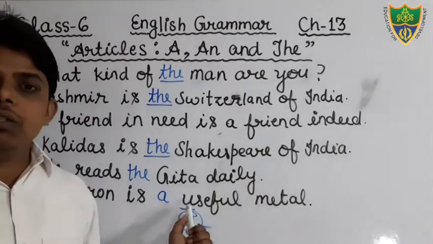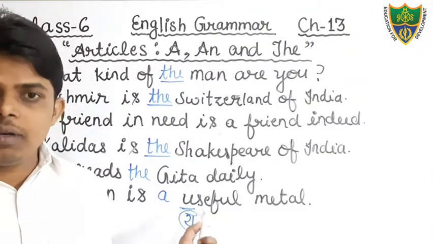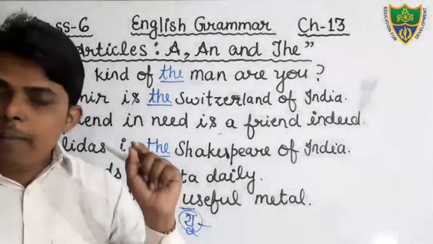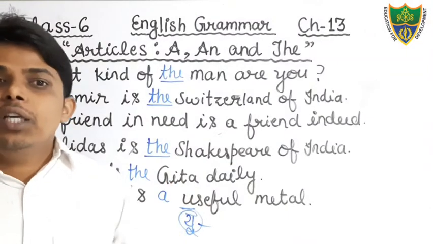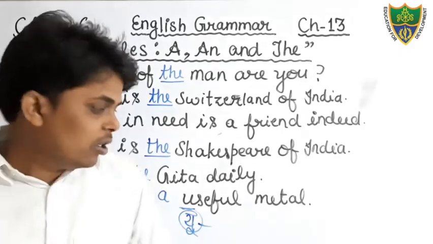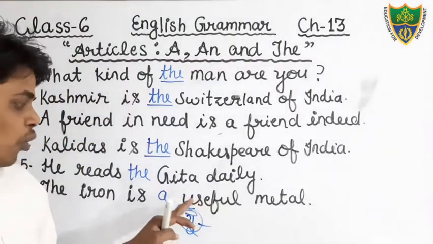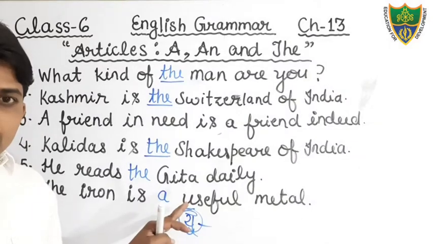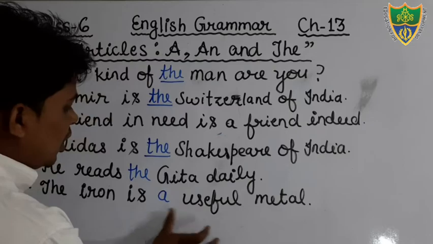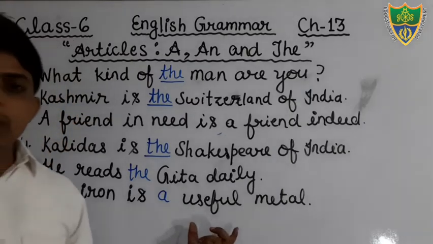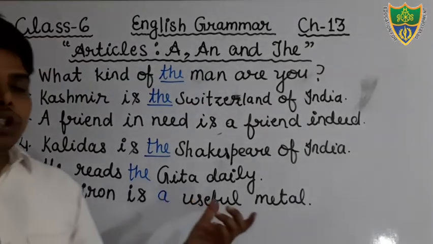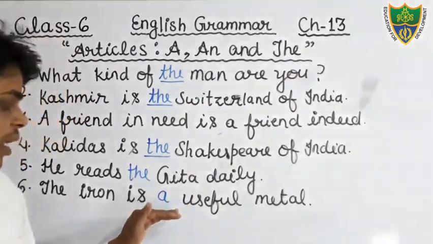I have already told you that we use the article a before a consonant sound. So you will insert the article a just before the word useful. Okay students, just write down: The iron is a useful metal.